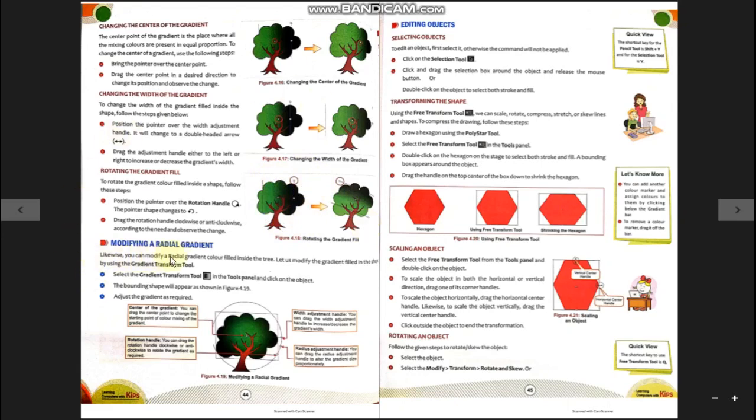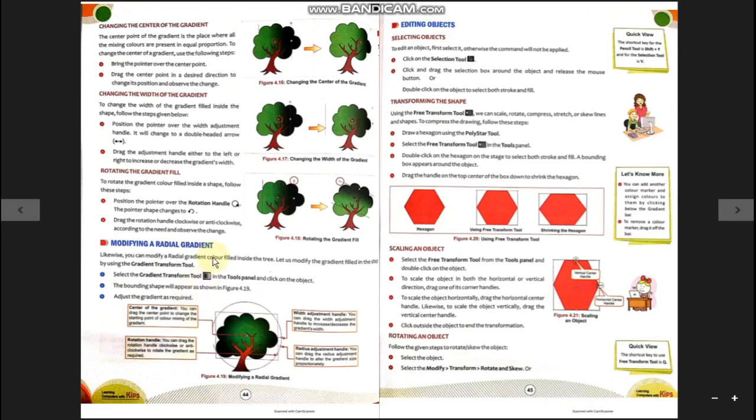In the same way, you can modify a radial gradient. The steps are: select the gradient transform tool, again from the tools panel. The bounding shape will appear as shown in the figure. You can see the shape has appeared. Now you can adjust the gradient as required.